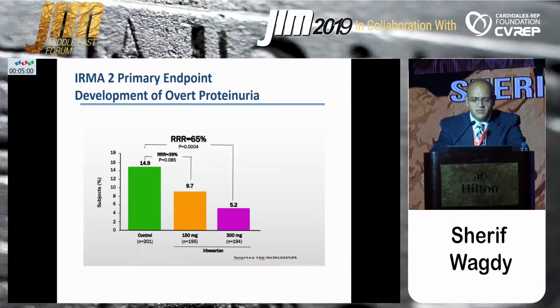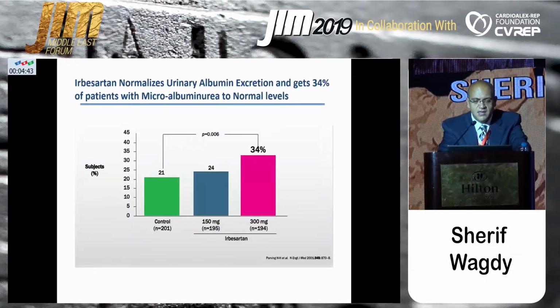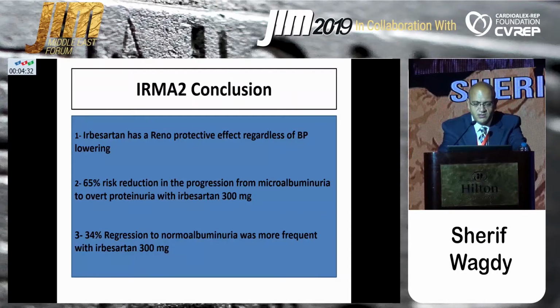When we look at the data of the IRMA-2 trial, we can see that the use of irbesartan, either the 150 milligram or the 300 milligram, gave a significant reduction of overt proteinuria compared to a control. And irbesartan normalized urinary albumin excretion, getting 34% of patients with microalbuminuria to the normal levels compared to other medication.